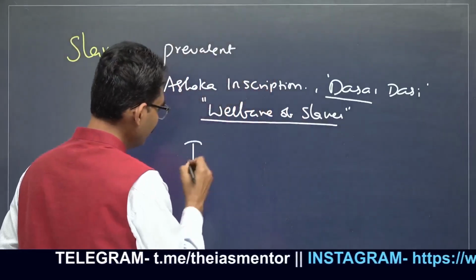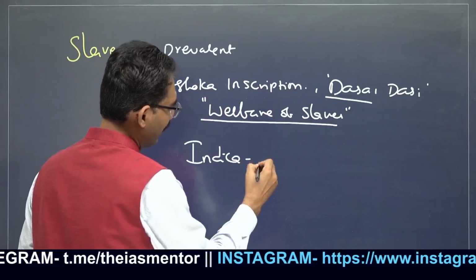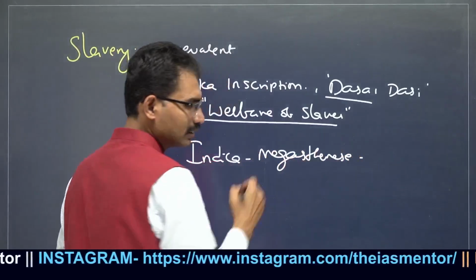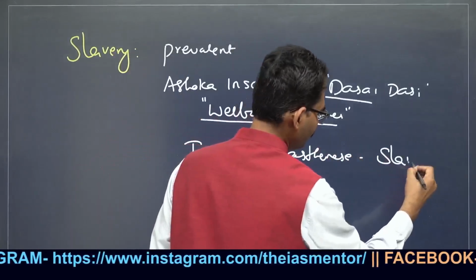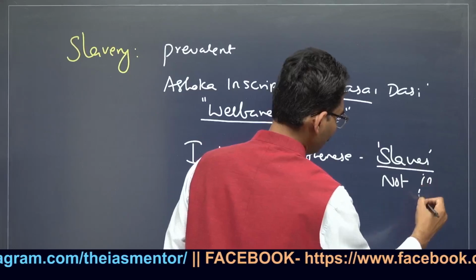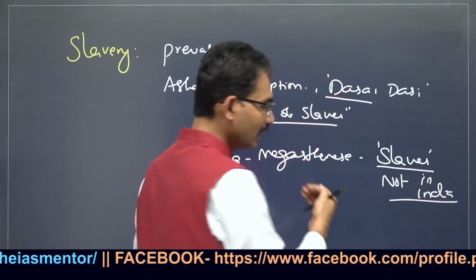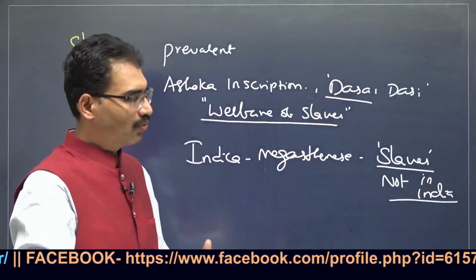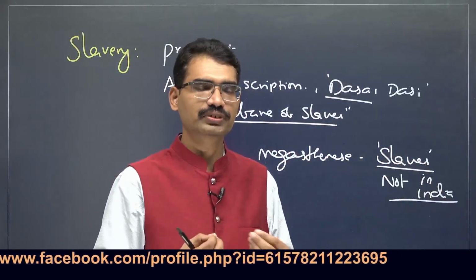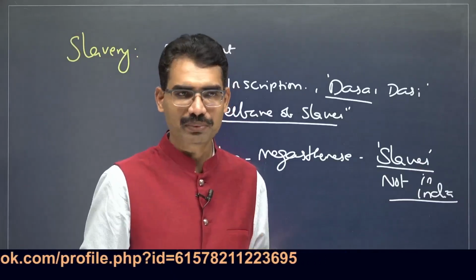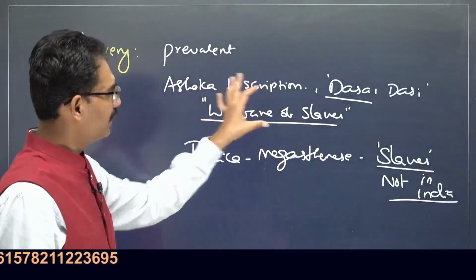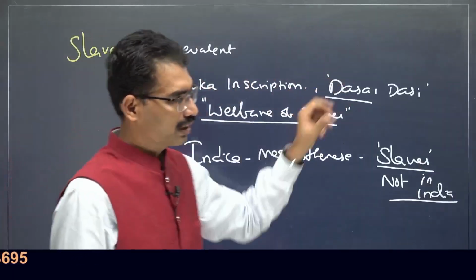According to Indica, according to Megasthenes, slaves or slavery were not in India. That shows that even if he wanted to recognize the slaves, he was not able to distinguish the kind of treatment between slaves and other people. But slavery is there. Ashoka's inscription also mentions dasas.